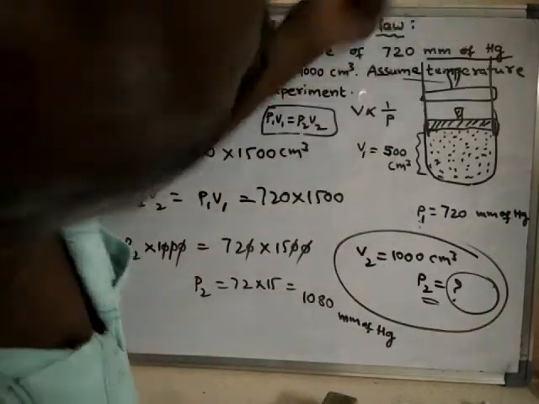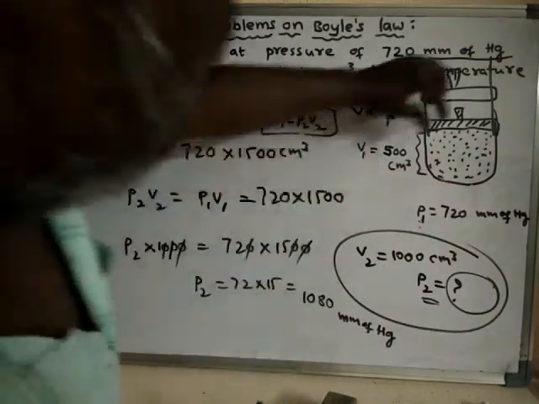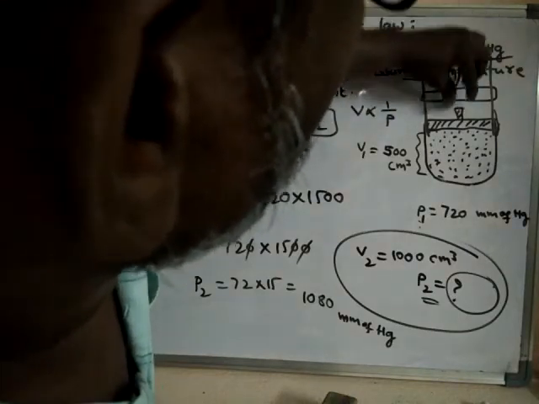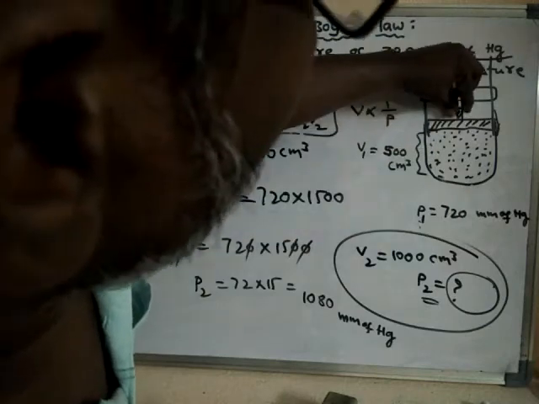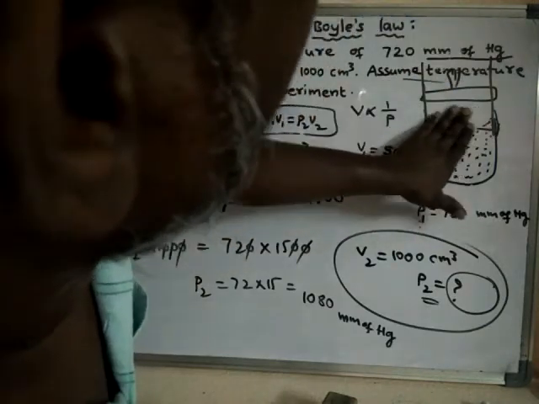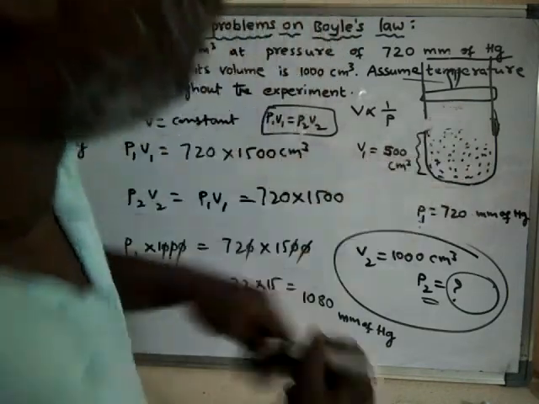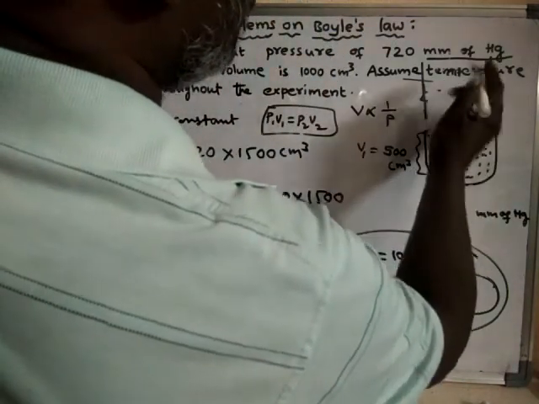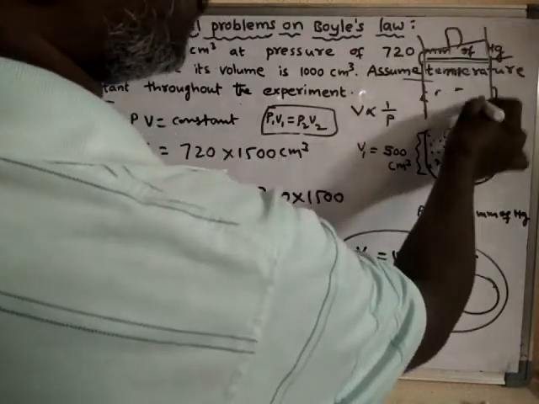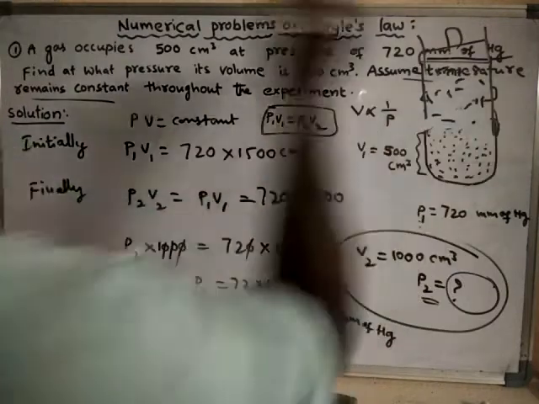When does the volume increase? When pressure is released, or when the pressure is decreased. When the piston is brought up, the volume will automatically increase. The piston is brought up somewhere here up to here, so that the volume is increased.